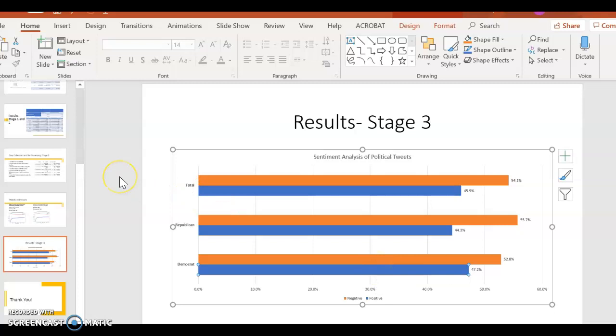So if we take the data set that we have curated, we can say that the Democrats have a more positive sentiment amongst people and the leaders as compared to the Republican Party.